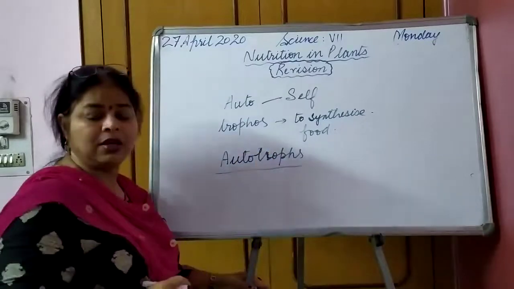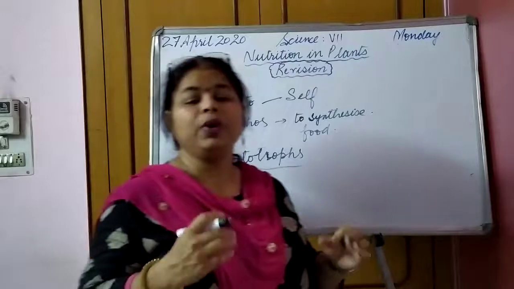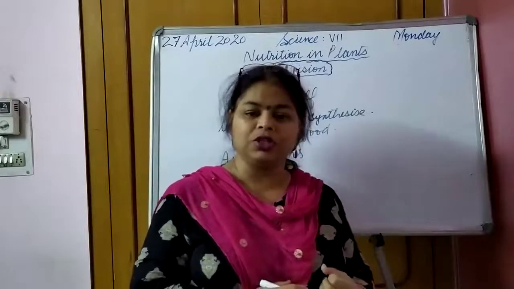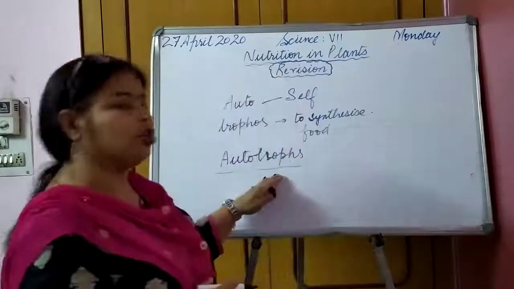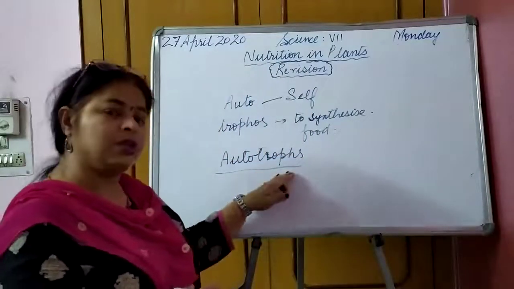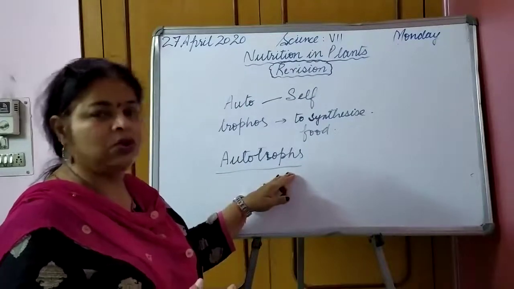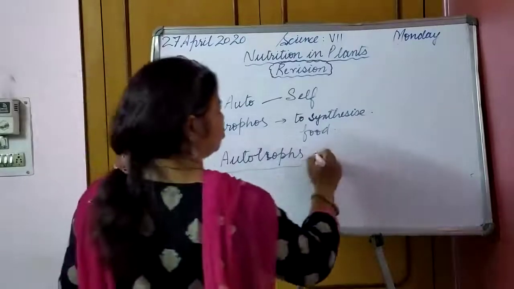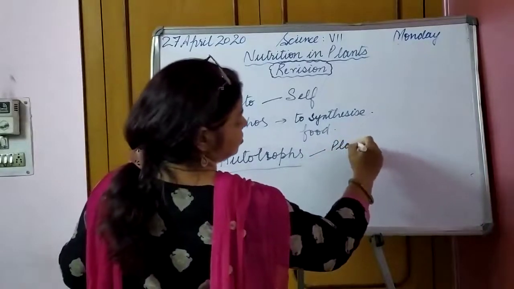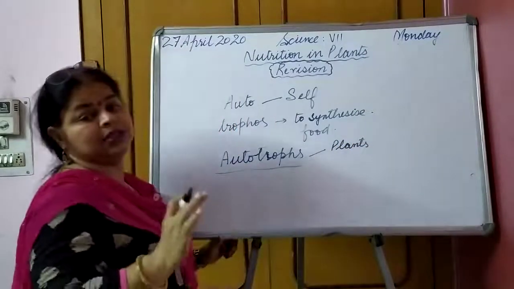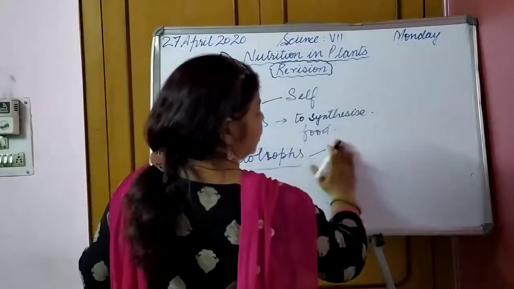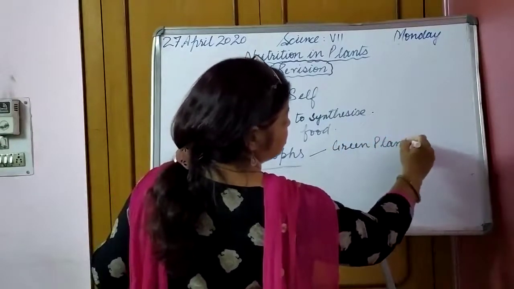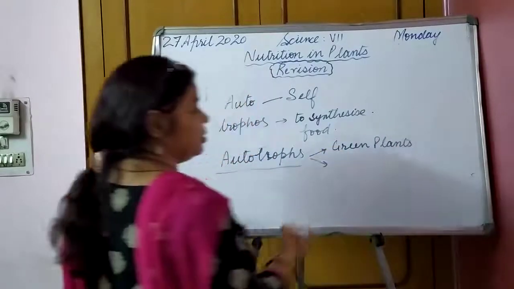Autotrophs. Again, the organisms which follow such a type of nutrition, or autotrophic mode of nutrition, are known as autotrophs. Auto means self, trophs: the organisms which synthesize their food on their own are known as autotrophs. So what are the examples of autotrophs? Plants, green plants, I should say. And what is another example?